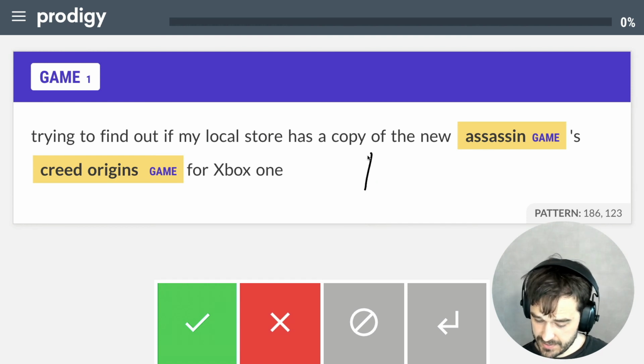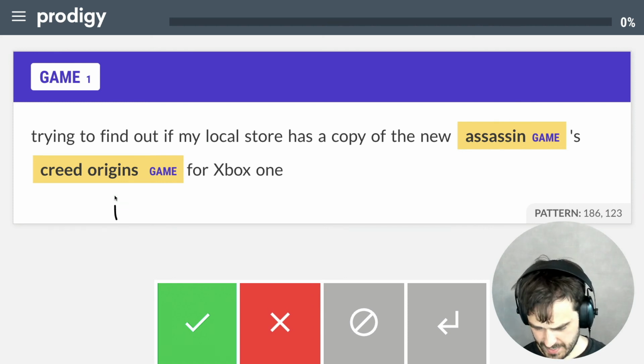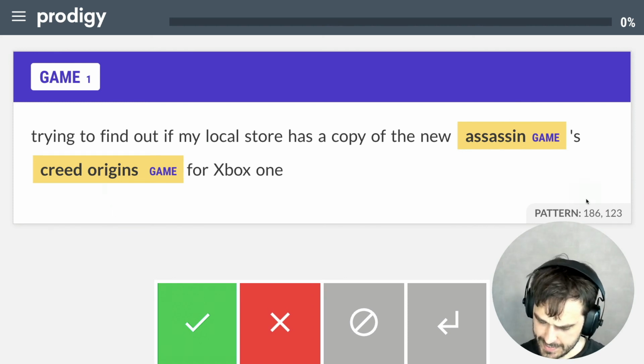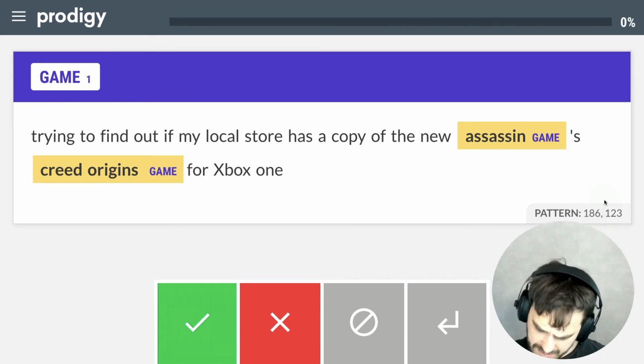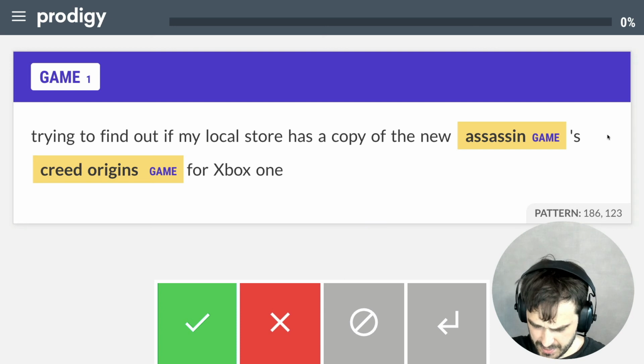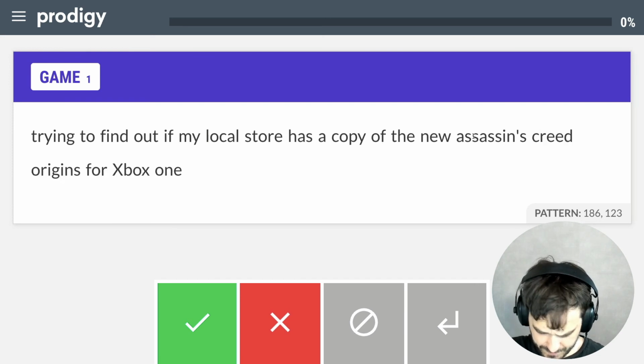And this is now the annotation interface, and we can see that indeed some things have been pre-filled. Notice that we also get a little bit of metadata, so this is a pattern that's being applied, and we can see on what line numbers these patterns appear. In this case though, I think it's made an interesting error because the full name of the game is Assassin's Creed Origins, and in this case the apostrophe S isn't taken into account, so let's just fix that.